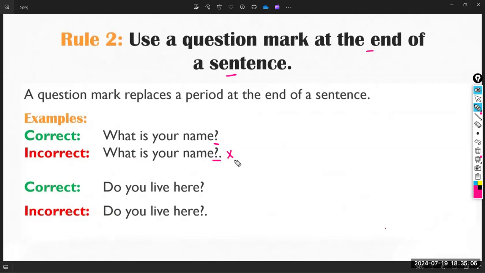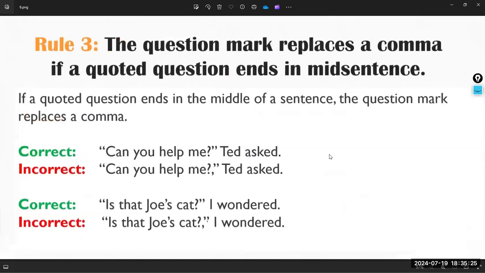Not only full stop, if you remember, and even comma, don't use it with the question mark. So notice that this is the correct one. I ask the question and add the question mark, but without writing the full stop next to the question mark.